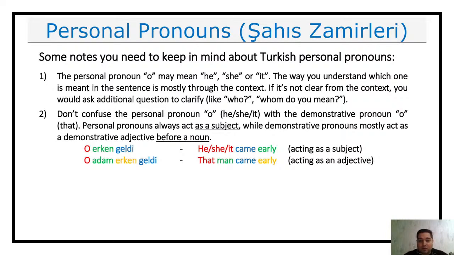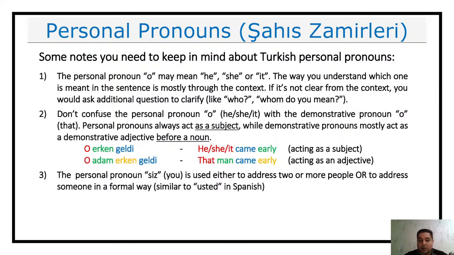Then we have another note. The third note is that the personal pronoun siz, which is you plural, is used to either address two or more people, which means plurality, or to address someone in a formal way, which is very similar to the pronoun usted in Spanish.